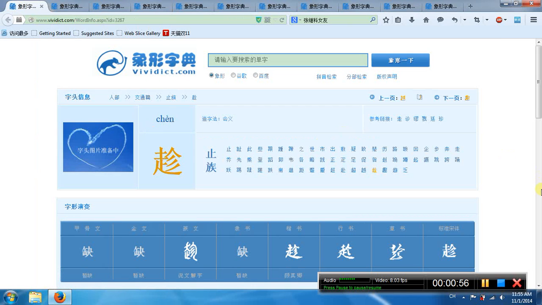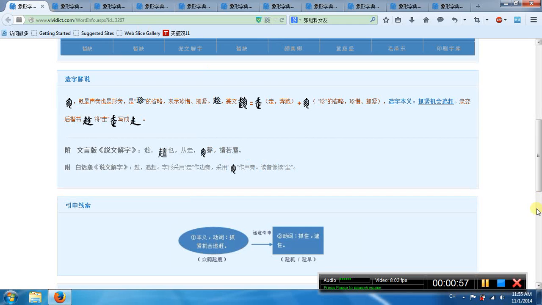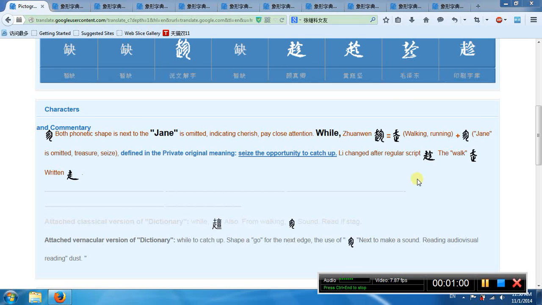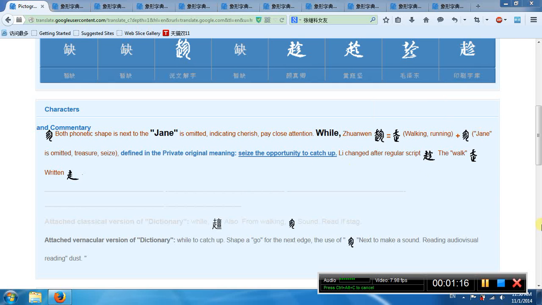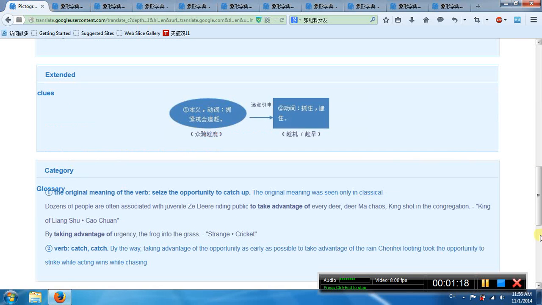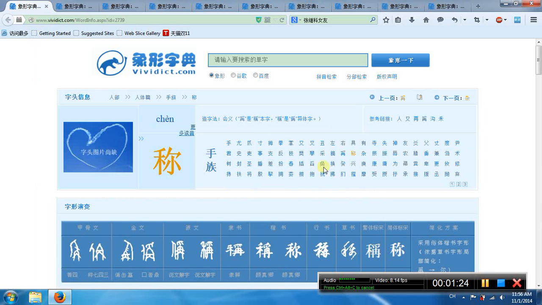It's another chen. Its left part means walking, running. Its right part means seize, treasure. So it means seize the opportunity to catch up. Catch. Chen. It's another chen.